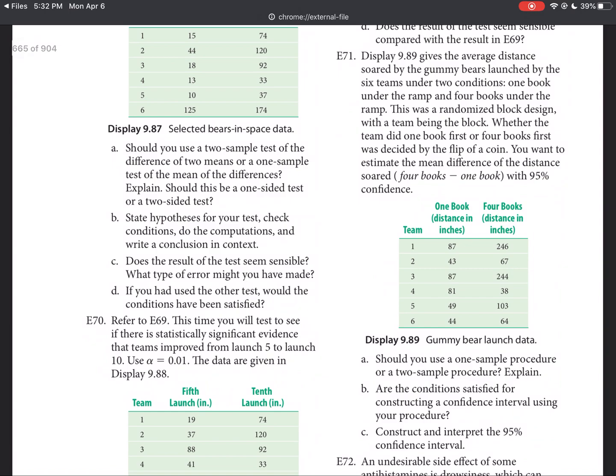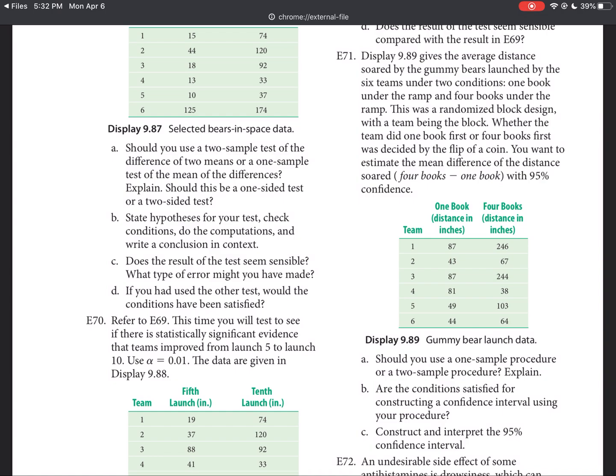Part C said, did this result seem sensible? And of course, you practice something enough, you get better at it. What type of error might we have made? We decided to reject the null hypothesis. On the off chance that they should have not improved whatsoever, then we've technically rejected something that might have been true and therefore could have made a type 1 error.